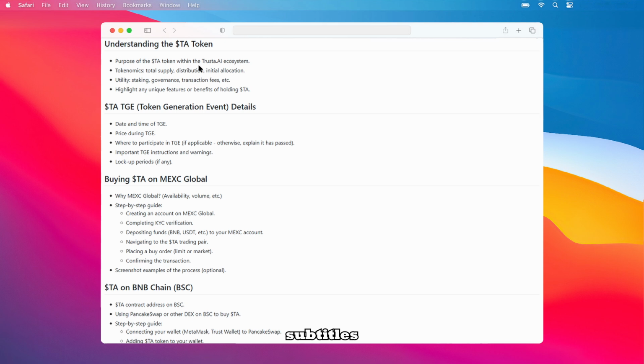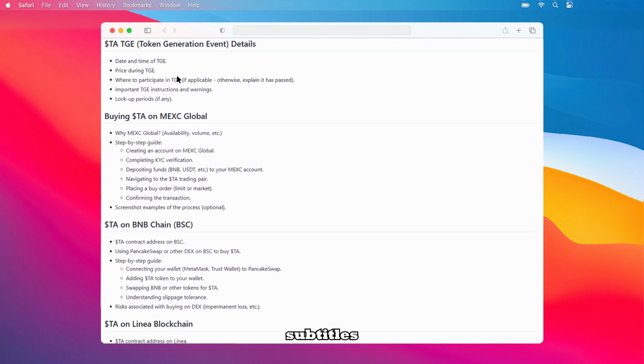Here's what you need to know about the Trust.ai token generation event, or TGE. First, let's talk about the date and time when the TGE happened. Next, we'll cover the price of the $TA token during the TGE. Following that, we'll discuss where you could have participated in the TGE. If it's already passed, we'll let you know. It's also important to go over any crucial instructions and warnings related to the TGE. Finally, we'll break down the lockup periods, if any, that were in place for the newly generated tokens.